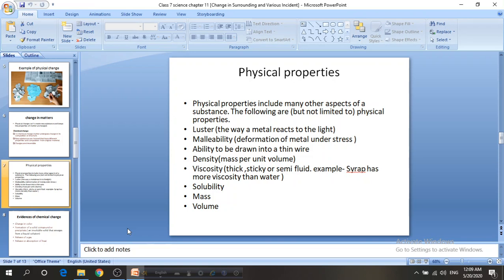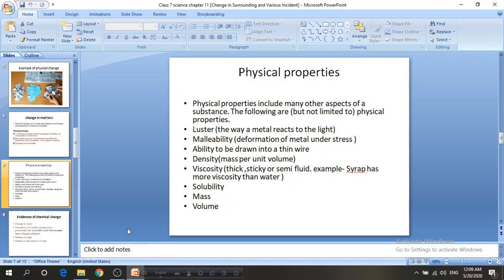And what about the malleability? That means deformation of metal under stress. We can make different kinds of jewelry from metal like gold, and we can make gold into a thin wire. And it is true for other metals also, like silver, or maybe the composition of metal. Think about brass or silver.